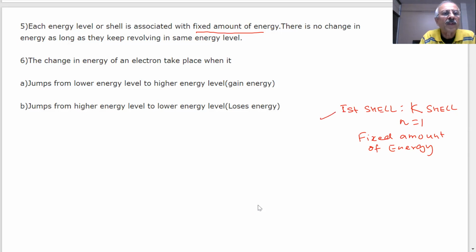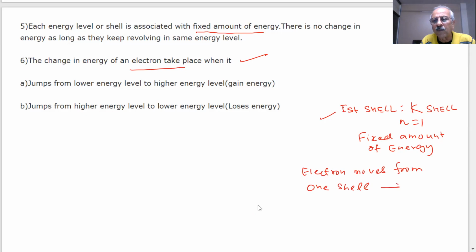Got it? Yes, sir. Can the energy of the electron change? But students, the important point to note is, can there be a change in energy of the electron? What do you think? Can the energy of the electron change or remain the same? It will change. When will it change? The change in energy can take place when the electron moves from one shell to another shell. What will happen then?